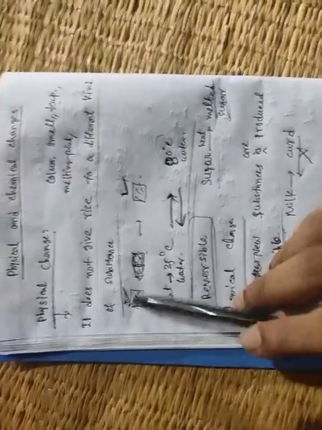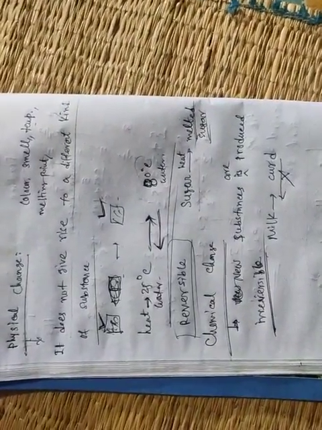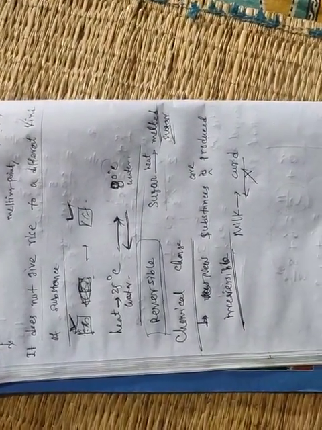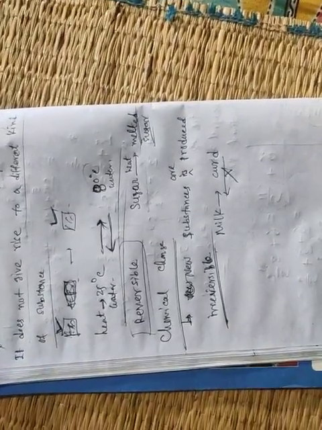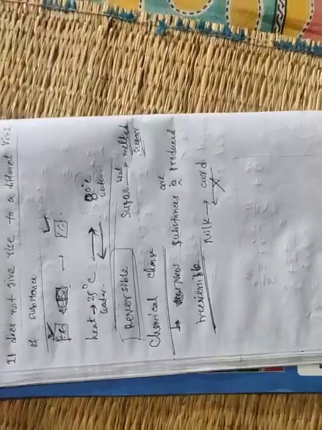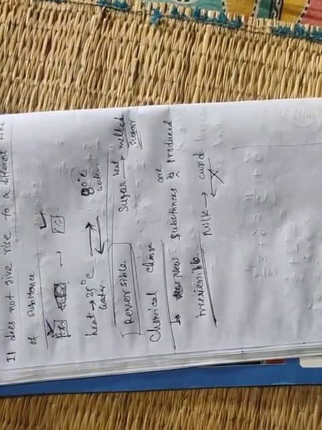And one thing to remember: for physical change only physical properties take part, but for chemical change actually the molecules or molecular particles take part. That means molecules of the material take part. Clear? So that's why we cannot observe it. Molecules, what are molecules?